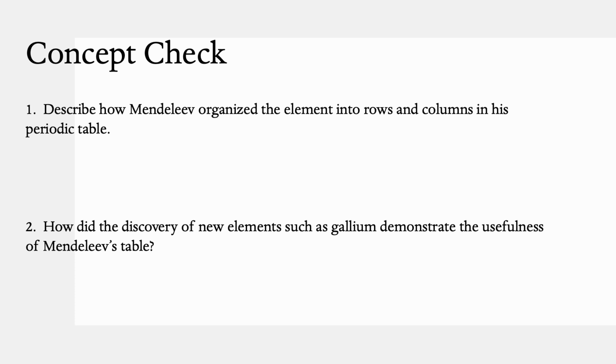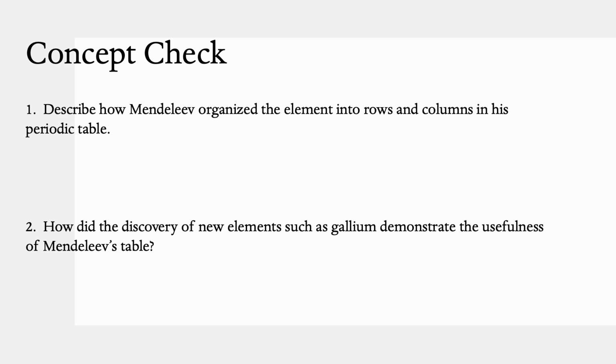Concept check number 1. Describe how Mendeleev organized the elements into rows and columns in his periodic table. Question 2. How did the discovery of new elements such as gallium demonstrate the usefulness of Mendeleev's table? Now would be a good time to pause the video, answer the questions, and then resume play.